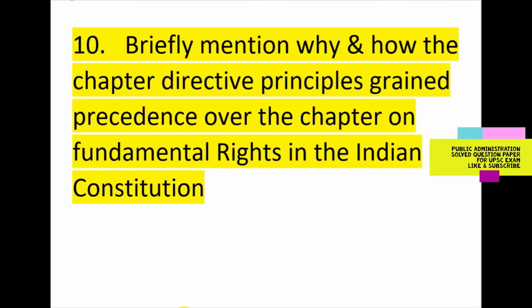The court thus restored Article 31C to its original status as inserted by the 25th Amendment Act of 1971. It thus follows that the directive principles contained in Article 39B and 39C shall have primacy over the fundamental rights contained in Articles 14 and 19.